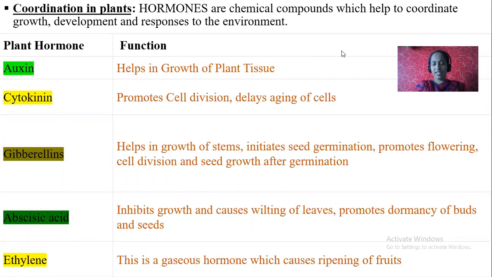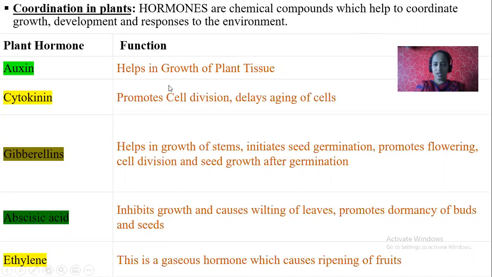Coordination in plants. Each and every activity of a plant is controlled by hormones again, but it doesn't possess any brain. What are hormones? Hormones are chemical substances which help to coordinate growth, development and response to the environment. The chemical substances which are produced in the plant body, and even in the animal body, are called hormones. These chemical substances help in control and coordination, and even in growth, development and response to the environment.